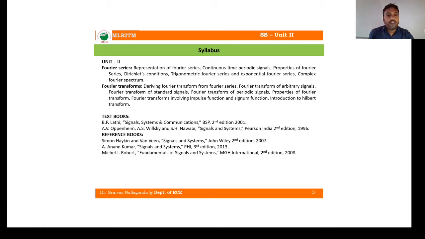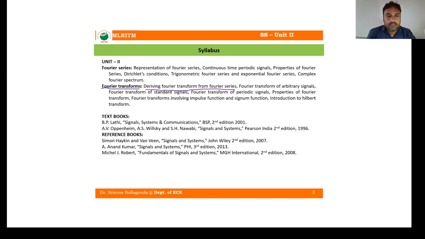Fourier transforms. We are starting part 2 of Unit 2. We have finished the first part of Unit 2, deriving Fourier transform from Fourier series. This is very important. We know Fourier series, right? We have three types of Fourier series. One is trigonometric Fourier series, and exponential Fourier series, and compact exponential Fourier series, or compact trigonometric Fourier series. Now, out of these three, very important is exponential Fourier series.